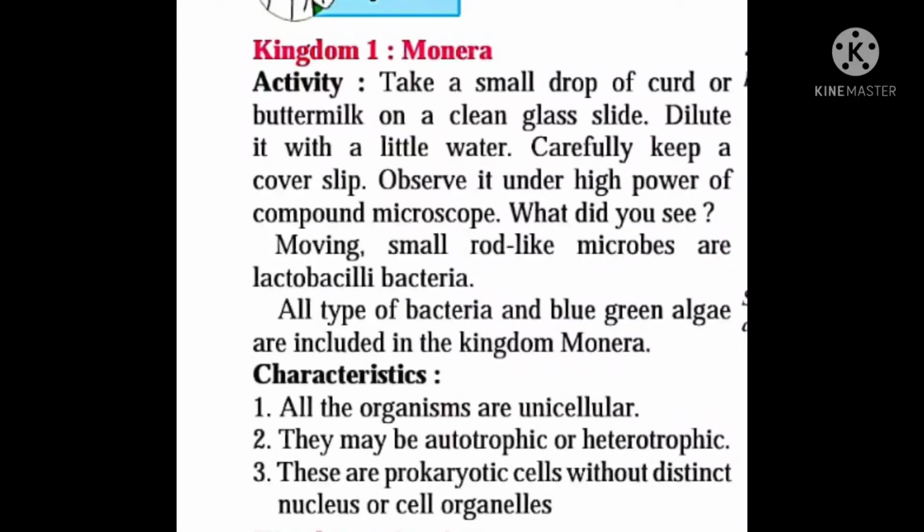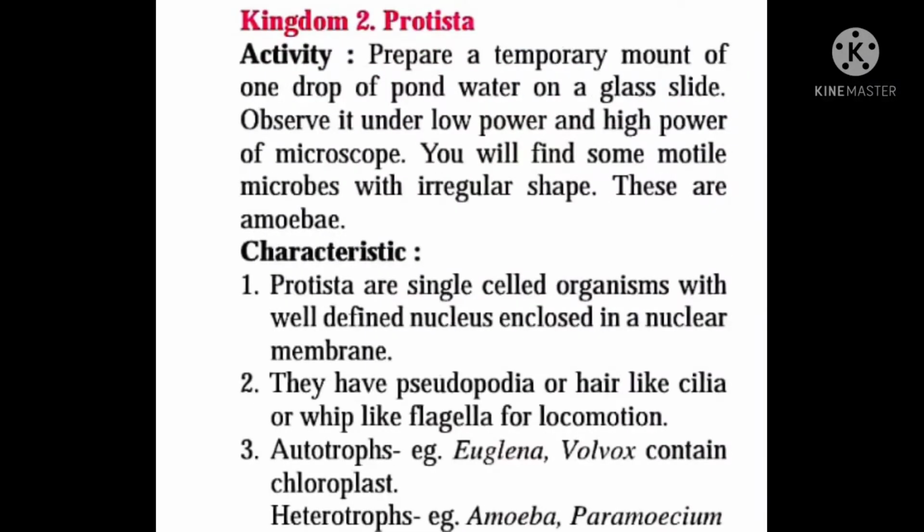Now we will see the characteristics of different kingdoms. Kingdom number 1 is Monera. You have to learn by heart the characteristics of Monera number wise. You should write them in your answer. Next kingdom is Kingdom Protista. Also, you have to learn by heart the characteristics of this kingdom.